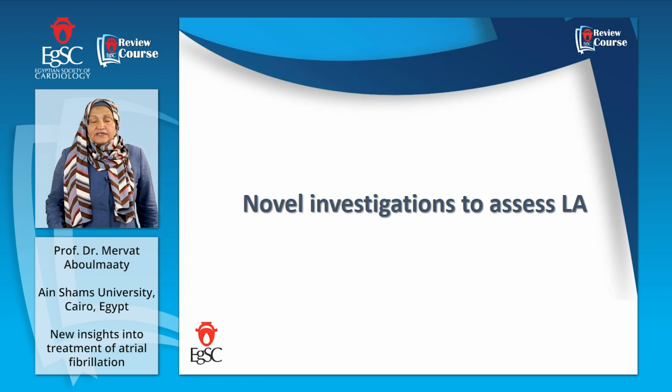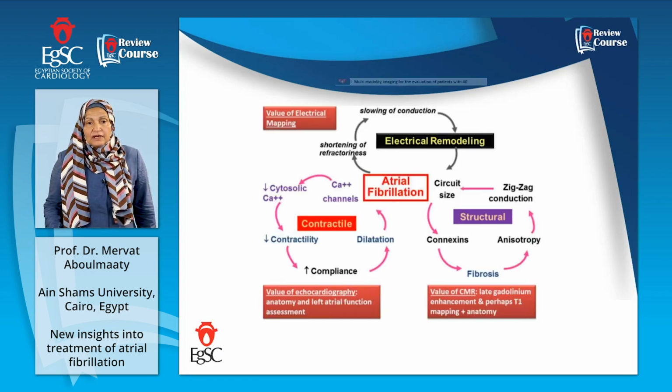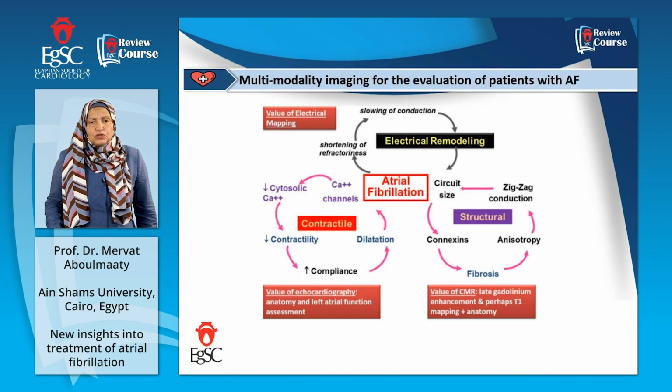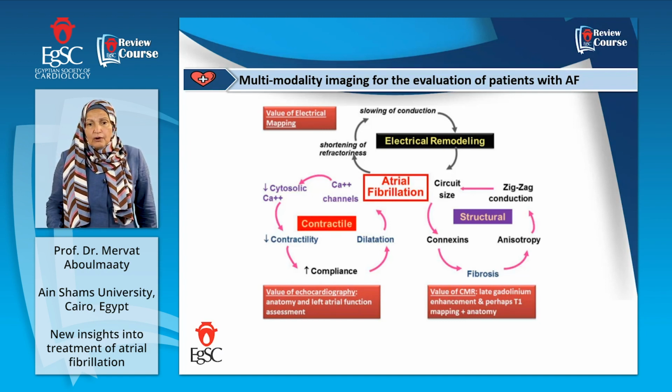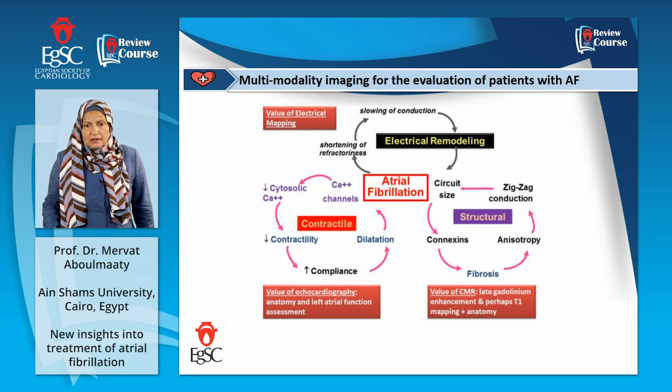In order to investigate the left atrium, we have novel investigations. But which type to investigate? We have to investigate the structural abnormality, the contractile abnormality, and the electrical abnormality. For the structural abnormality, which is the fibrosis, the anisotropy, and the connection, here comes the role of cardiac magnetic resonance imaging with late gadolinium enhancement to check for fibrosis.